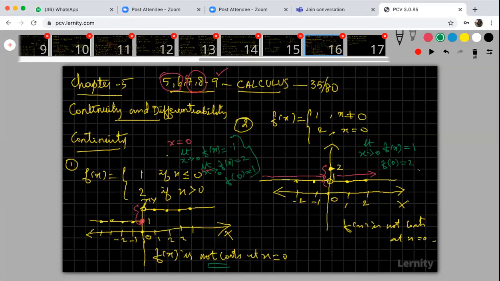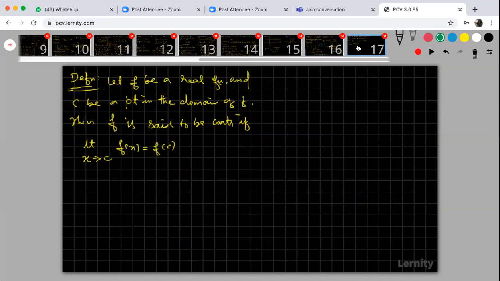So these two are not the same. Therefore, the function is not continuous. This condition is not satisfied in both the previous examples, so the function is not continuous at a particular point. If you still don't understand, we'll discuss some more problems so you can easily understand. We are going to discuss many problems in this section, so don't worry about that.